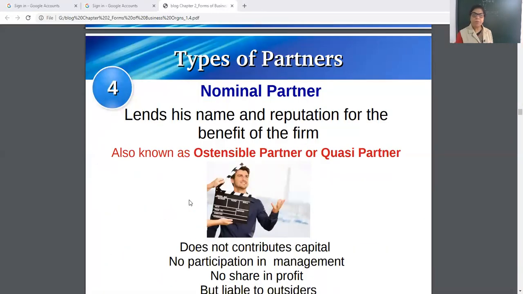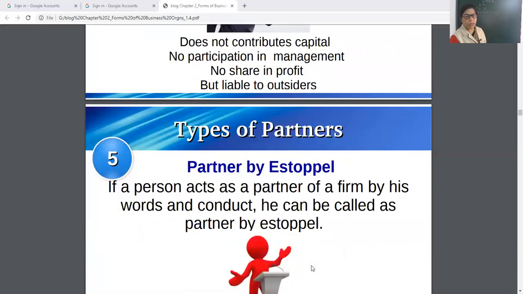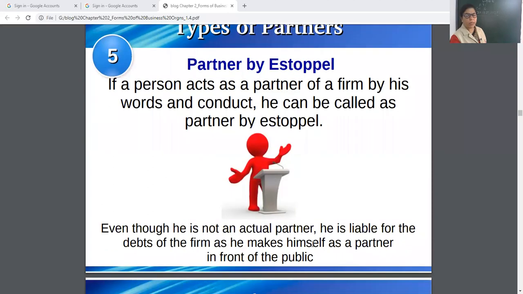Nominal partner lends his name, reputation for the benefit of the firm. I gave you the example, like my students are making a firm and they told me, ma'am, can we use your name? If I allowed them, I am not contributing capital, I am not participating, I am not taking any benefit, but I am liable, unlimited liability.